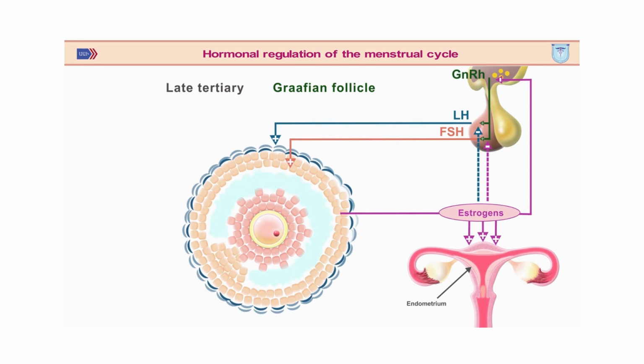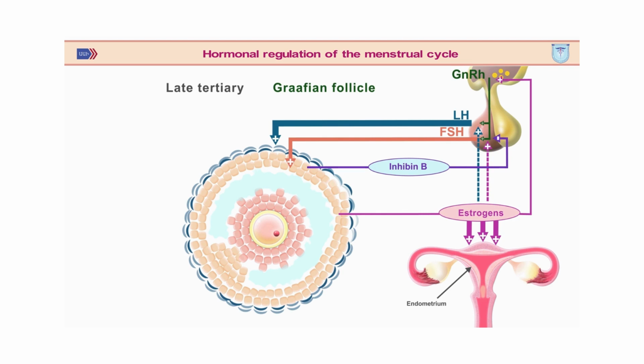At the end of the follicular phase, around day 13 to 14, the estrogen concentration reaches its maximum, and while estrogens previously had a depressing effect on the hypothalamic-pituitary system, estrogens now begin to stimulate FSH and LH synthesis. Through this positive feedback mechanism, the FSH and LH concentrations in the blood increase, but the amount of LH exceeds the amount of FSH, because the Graafian follicle begins to produce inhibin B, which inhibits FSH synthesis. The peak increase in LH concentration stimulates ovulation.